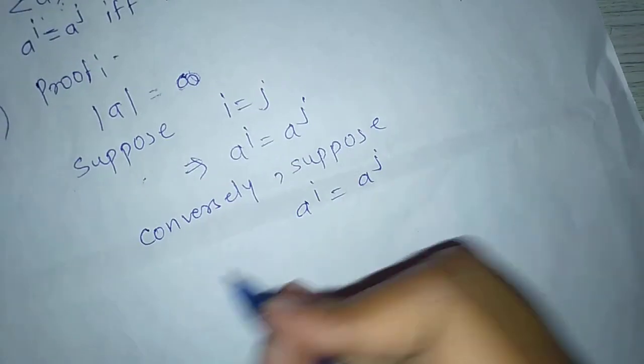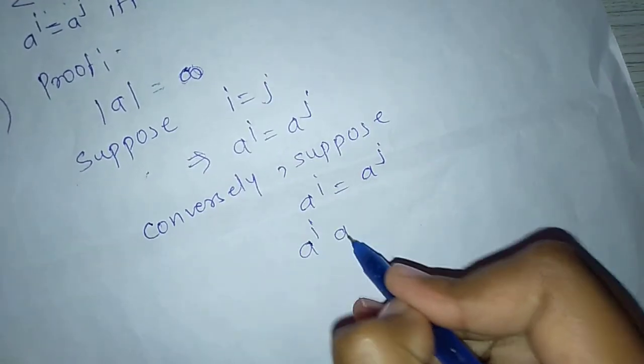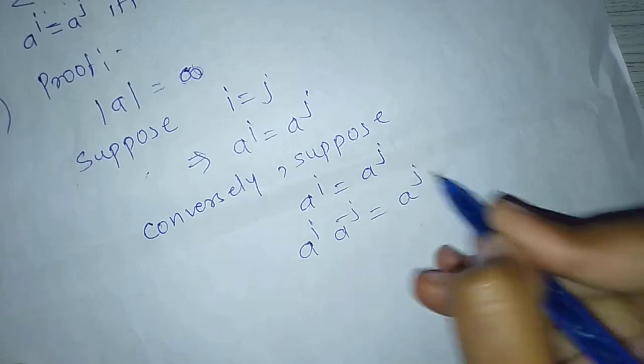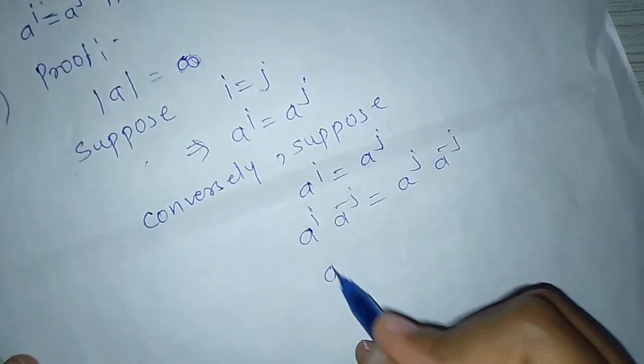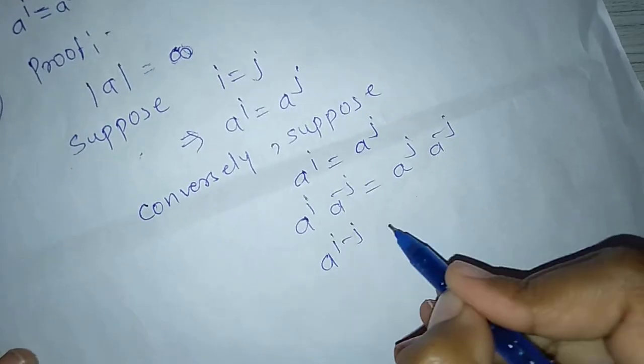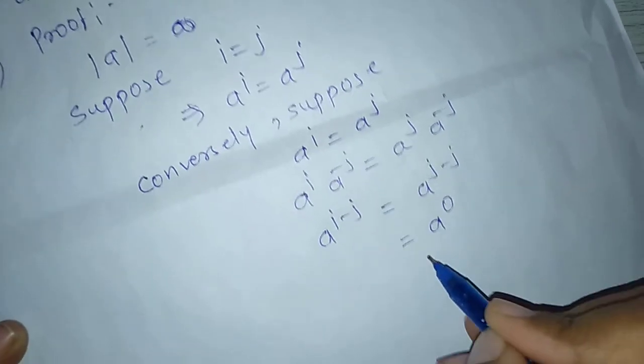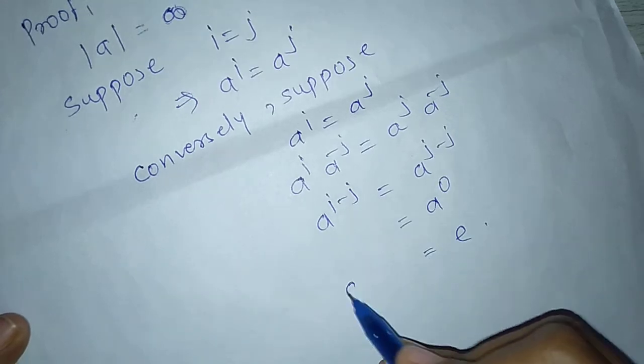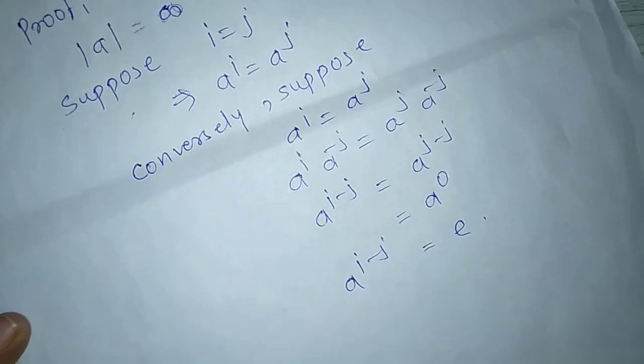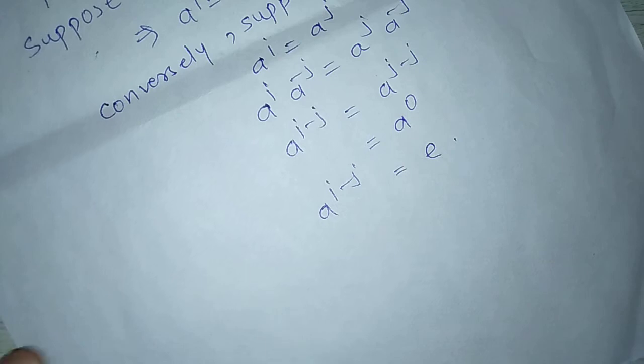a raised to i equals a raised to j means a raised to i times a raised to minus j equals a raised to j times a raised to minus j, which is a raised to i minus j equals a raised to j minus j equals a raised to 0, which is nothing but the identity. So we get a raised to i minus j equals identity.